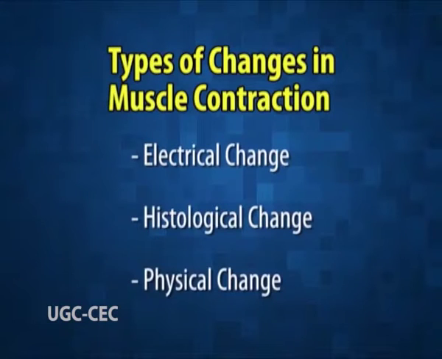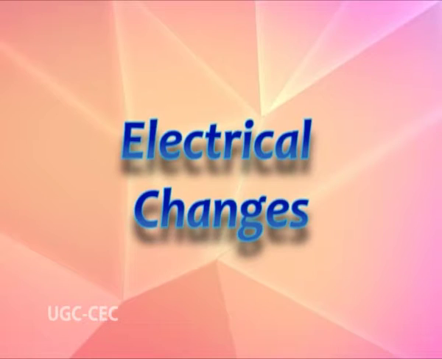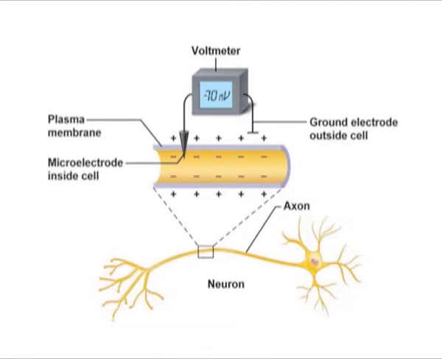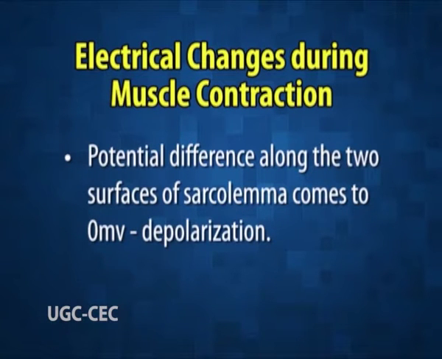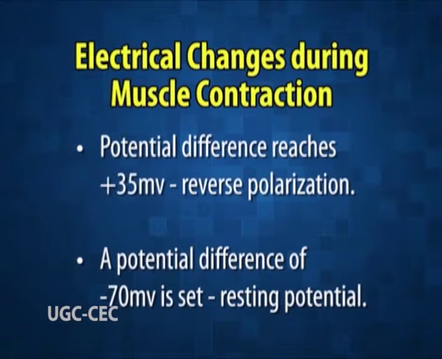Various types of changes can be seen when muscles contract. These include electrical, histological, and physical changes. A number of electrical events occur during muscle contraction. The resting potential of -70 millivolts is disturbed. The potential difference along the two surfaces of the sarcolemma comes to 0 millivolts, that is depolarization. The potential difference reaches plus 35 millivolts, that is reverse polarization. A potential difference of minus 70 millivolts is set, that is resting potential.